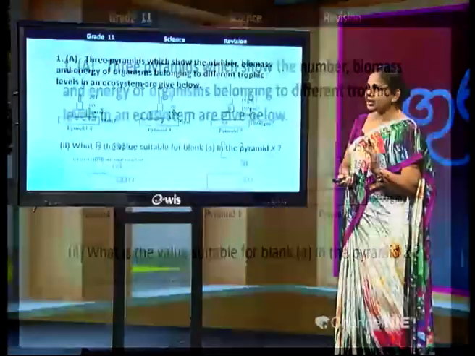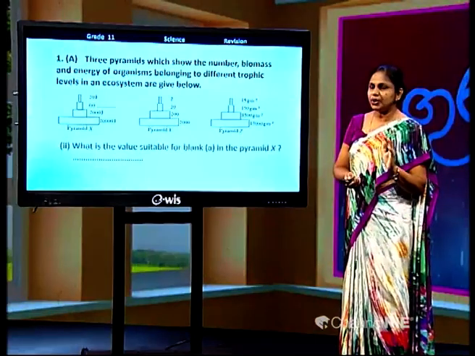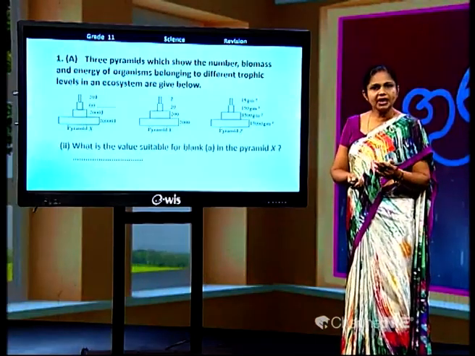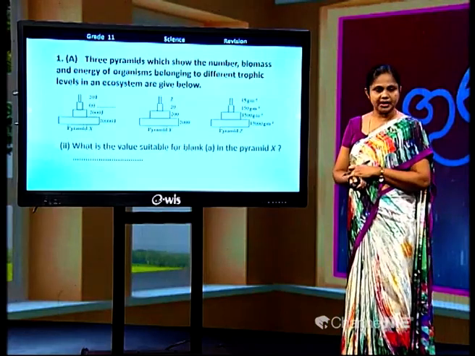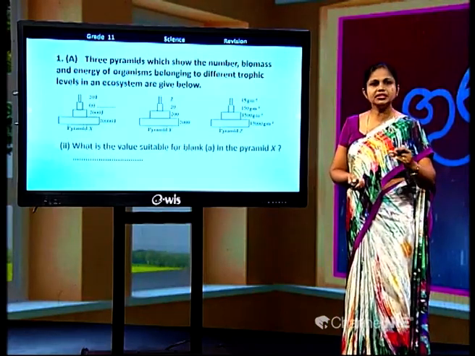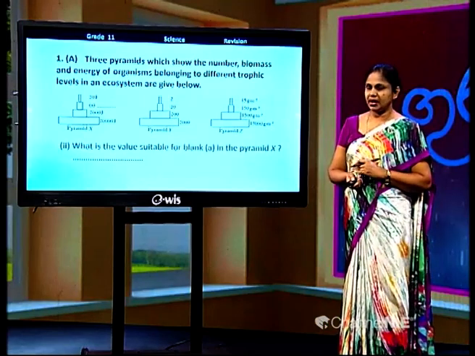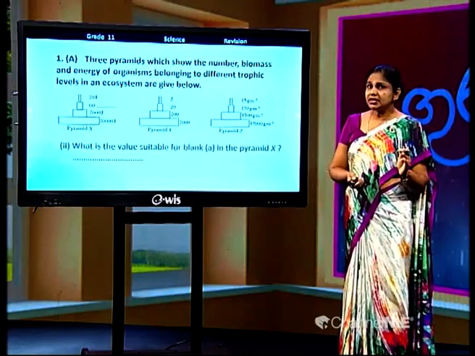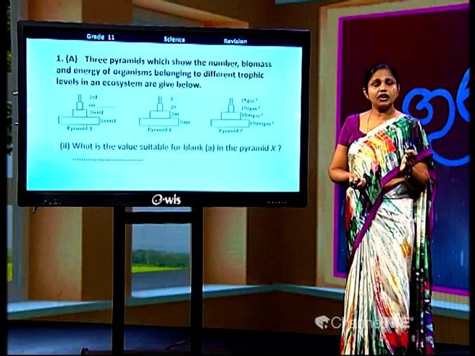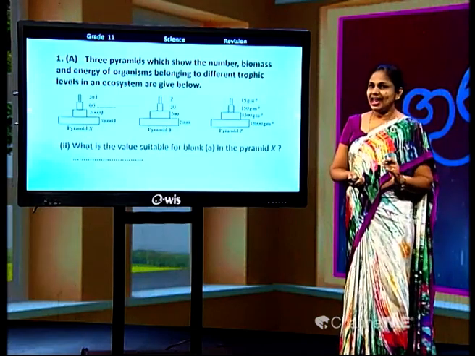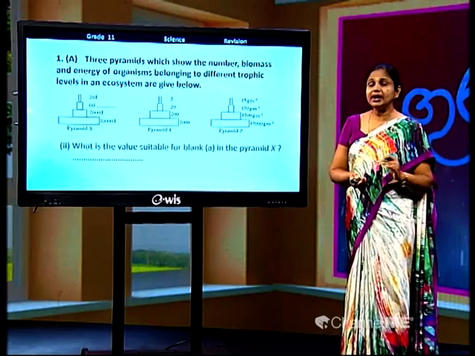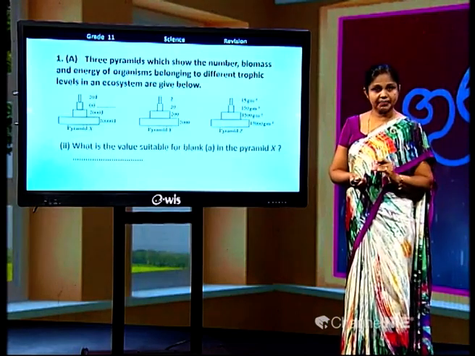And also we know that when the energy flows from one trophic level to the other, only 10% of the energy is transmitted to the next trophic level. 90% of the energy of an organism is lost to the environment, and this loss is called energy dissipation.